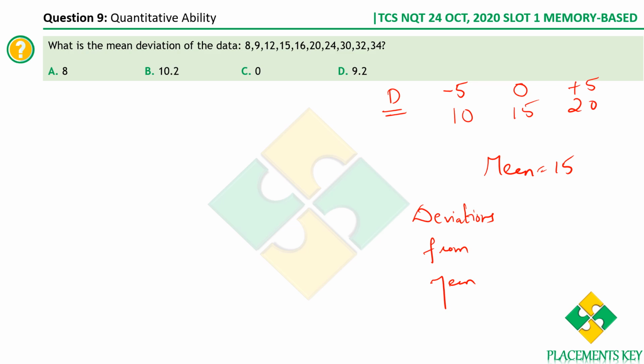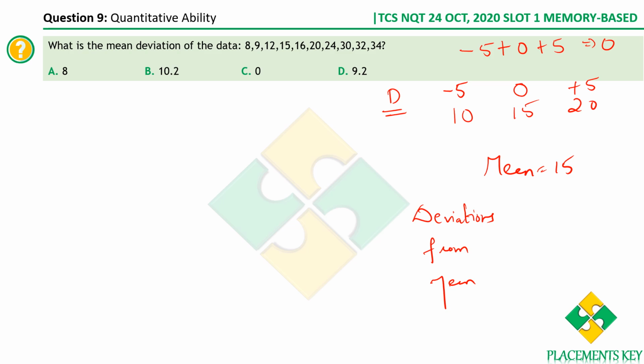Now if you carefully observe, the sum of deviations from mean will always be equal to 0. Check it here. What is the sum of deviations? Minus 5 plus 0 plus 5. So the sum of deviations from mean is always 0. Please remember this.